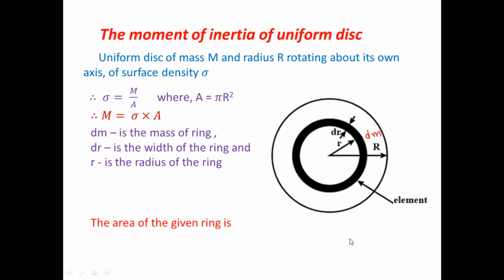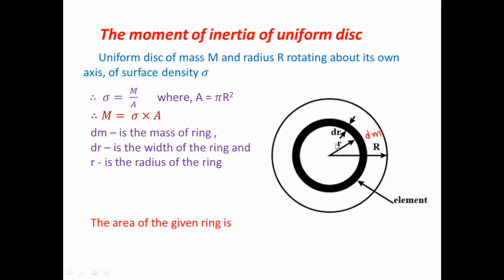After that, we find out the moment of inertia of the uniform disk. As per previous, first of all we consider the smallest element, then we find out the moment of inertia due to the smallest element, and after that we integrate the same. So finally we find out the total moment of inertia of the disk. That's why we have considered the smallest ring of mass dm, width dr, and their own radius denoted by small r.